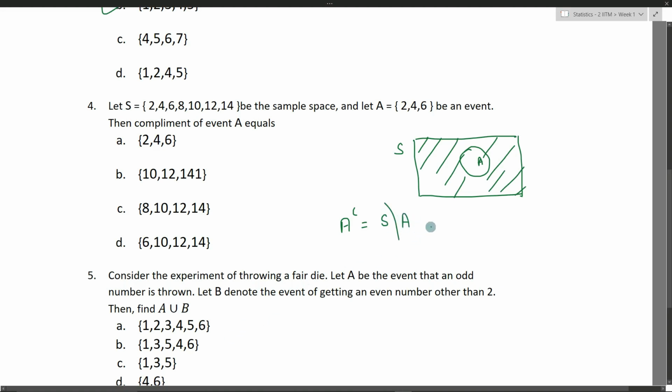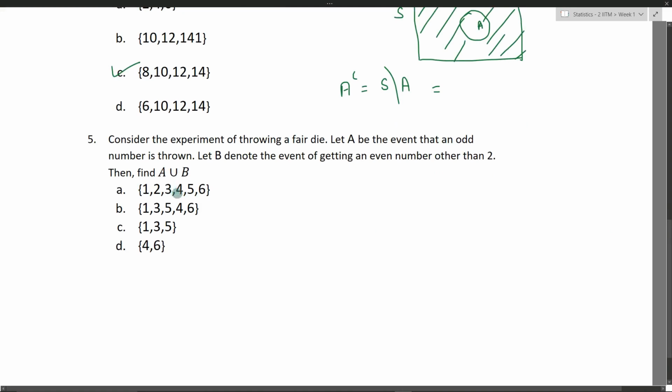So we have to subtract the elements of A from the universal set, that is 2 4 and 6. If we subtract 2 4 and 6, what is remaining? 8 10 12 and 14. 8 10 12 and 14 is the answer. Next one, consider the experiment of throwing a fair die. A is the event that an odd number is thrown. Let B denote the event of getting an even number other than 2.